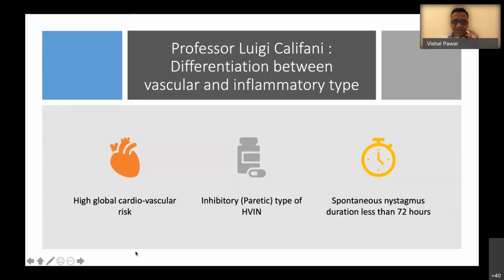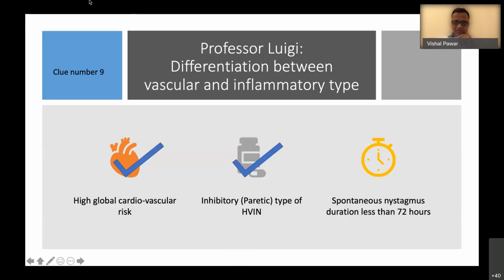And if the patient has high global cardiovascular risk and inhibitory or paretic type of HVIN, and the spontaneous nystagmus duration is less than 72 hours, then it is more likely to be a vascular etiology.